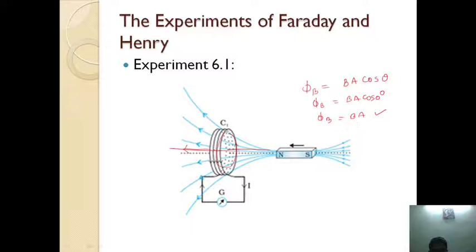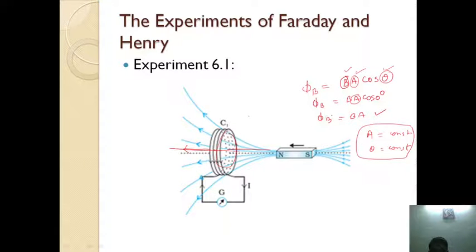Now, we have to know whether flux is changing or not. In order to change the flux, either B has to change or A or theta has to change. If you are able to change any one of these, the flux will change. Here the area of the coil is not changing, we are keeping area constant, and it is kept perpendicular, so theta is constant. We are not rotating the coil and we are not changing the area of the coil.